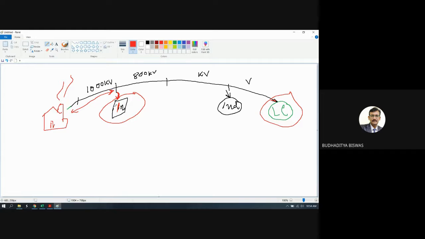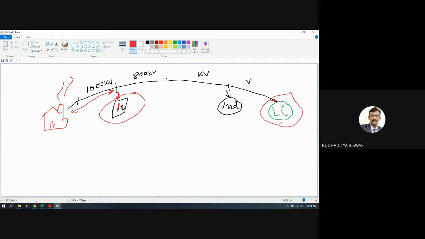Because to erect a tower, we need permission in the domestic area or densely populated area. So for the domestic or densely populated area, generally underground cable is used. The cost of underground cable is also high. Why is it high? Because for maintenance, if some fault is there in the underground cable, it is not visible. So using the Murray and Varley loop test, the engineer needs to find out where the fault is. So cost is involved in distributing power using underground cable.